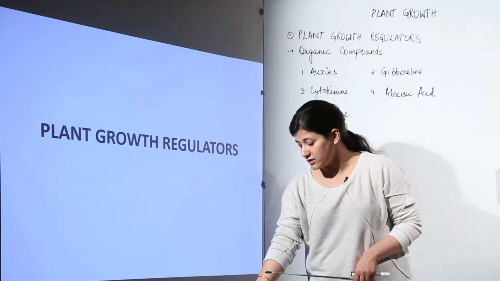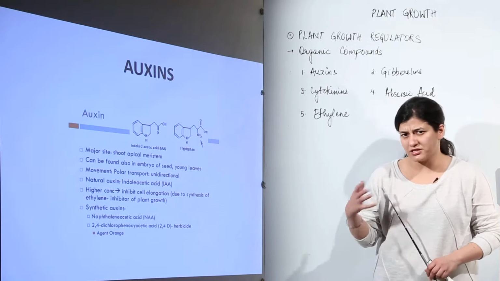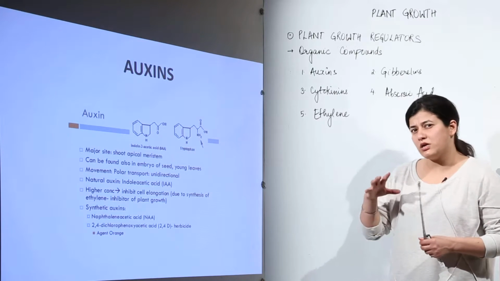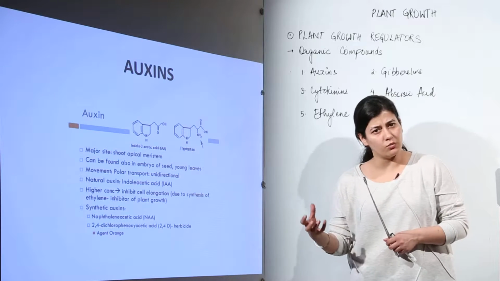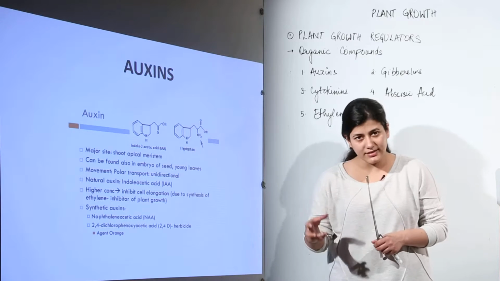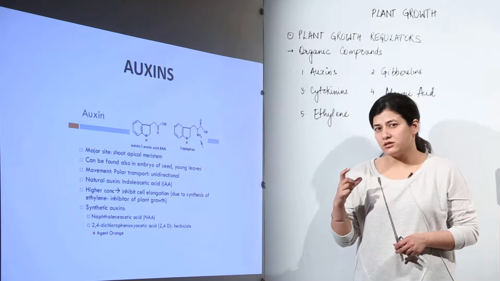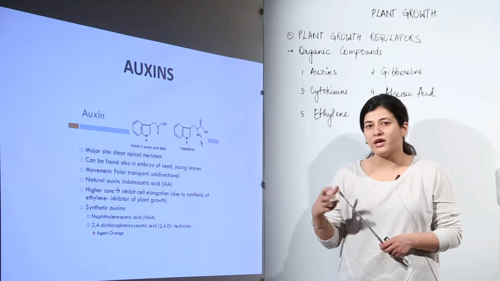So what are auxins? Before we start anything, we need to know what we study when we study about plant growth regulators. First of all, it has to be discovered somewhere. So we put a little bit of stress on how and where that particular hormone was discovered. Then there are certain techniques in identifying the hormone that is known as bioassaying.